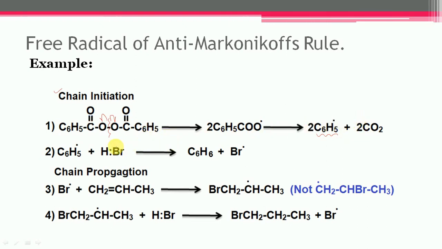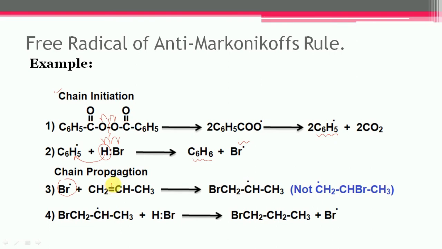In step number 2, now this bond breaks homolytically and each electron of the bond is shared by both the atoms, and finally this hydrogen free radical gets attached with this carbon and benzene gets formed along with bromine free radicals. Then in the next step, which is the chain propagation step, the bromine free radical will attack the propylene. Now there are two situations.